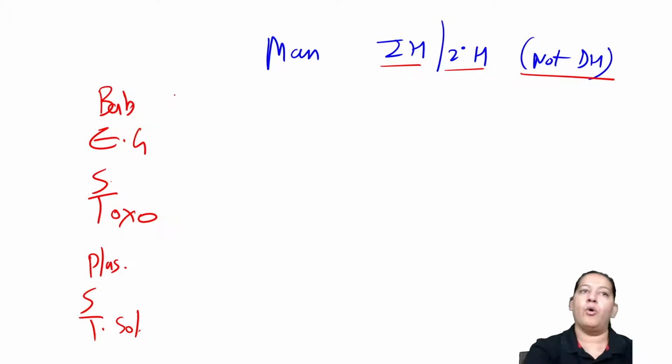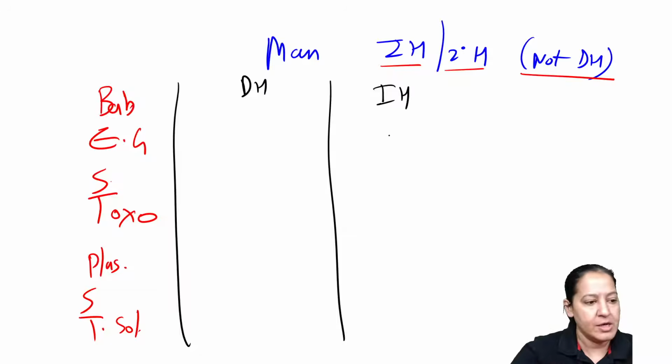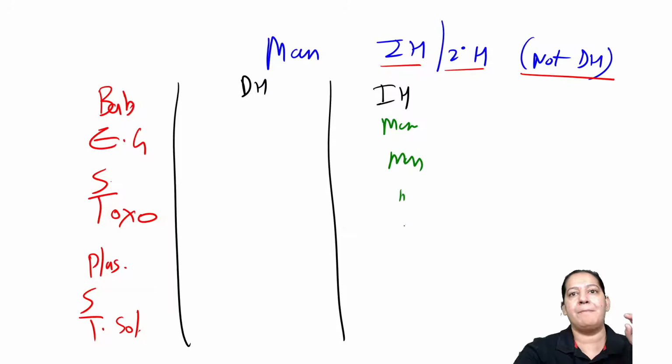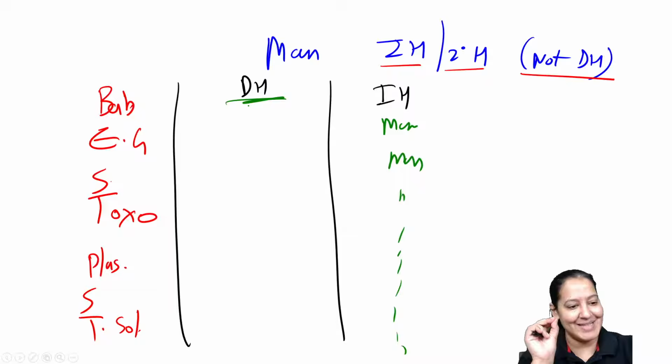Now tell me, okay, I got it. Man is not a definitive host. Man is the intermediate host or secondary host. So the secondary host in all of them is man. Tell me the definitive host in each of them. Along with the mnemonic, tell the definitive host also. You got my point.